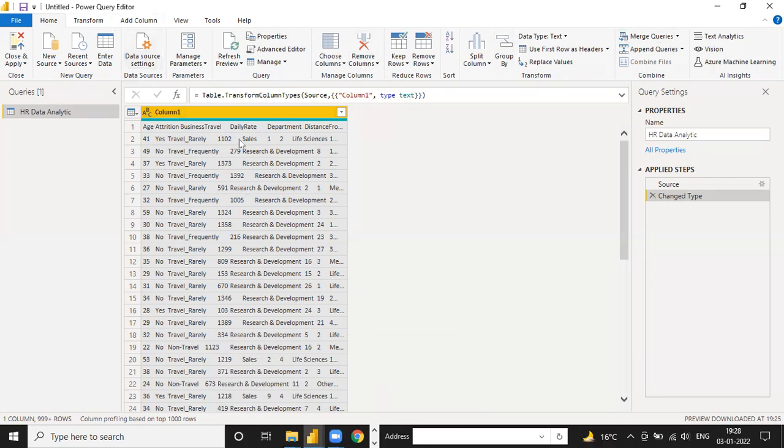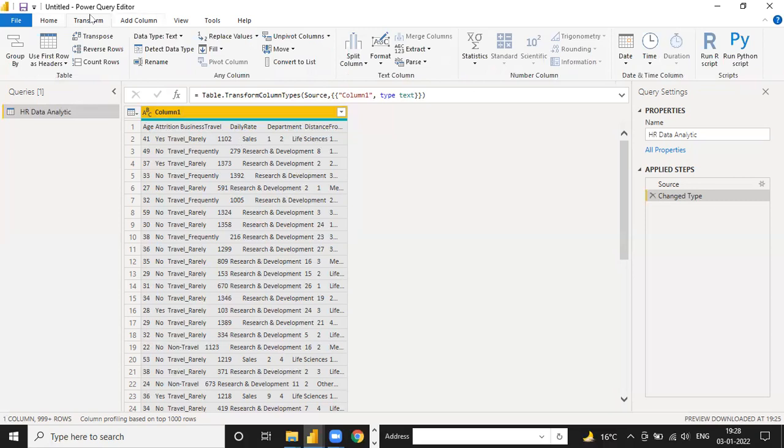So what is the next step? See, as per the Excel file, all the data is in just one column. So I need to split the data column-wise. For example, you have age data, attrition, age, business travel, daily rate, sales, one by one. So go to the Transform option. If I move a little, you have Transform data. Under the Transform tab, you have all the transformation steps for your data.